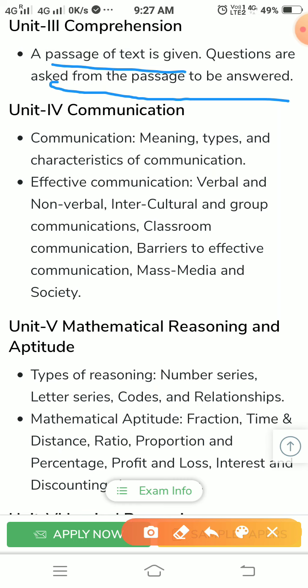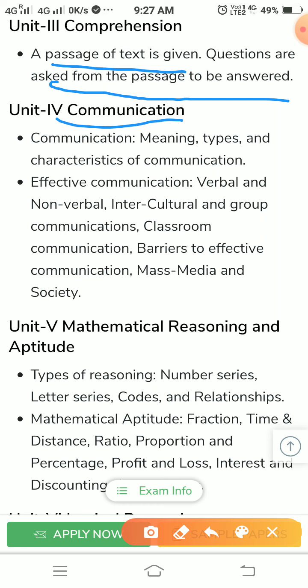But be very cautious. First read the questions, then start to read the passage. After that, read the questions again. If you get the answer correctly with full confidence, then mark it. Otherwise, read the passage again, then go for the answers. Okay. Next is communication. Very important area. UGC asks questions from communication.